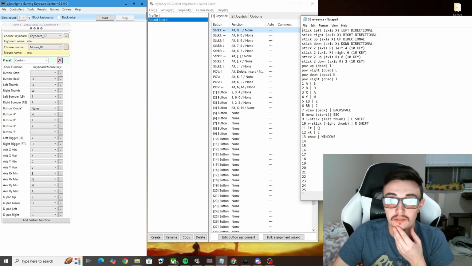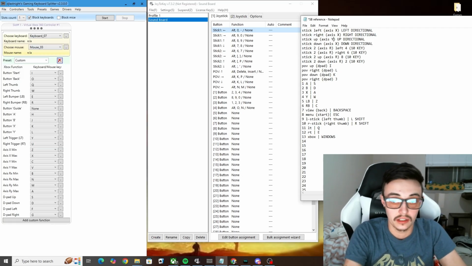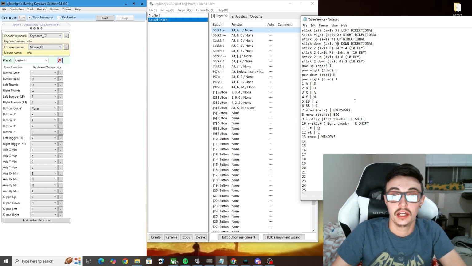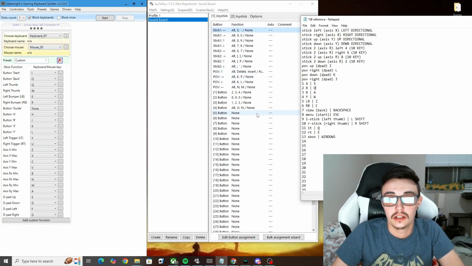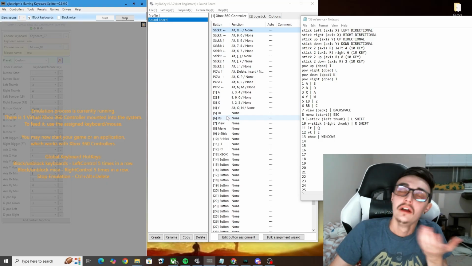So we've got stick left first, and that is axis X right here. I know I didn't label them correctly. This is technically Y. And then D-pad is your POV button. When you turn this on, this does turn into A, B, X, Y, L, B. I'm pointing at the screen as if you can tell.